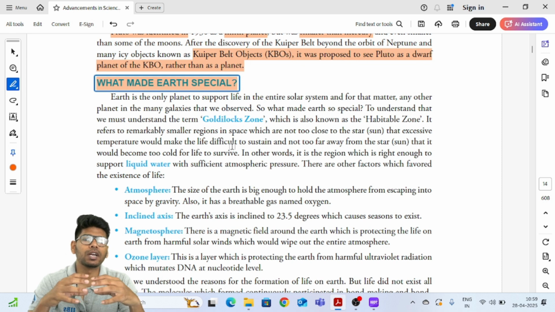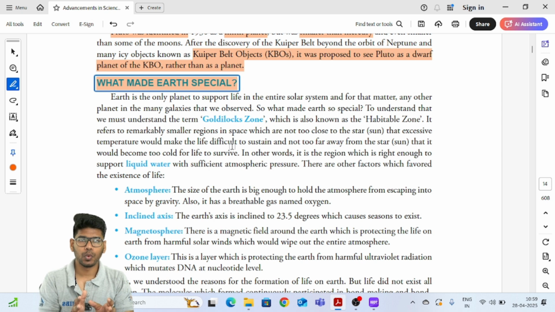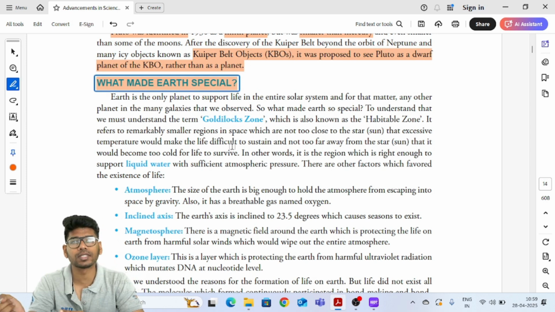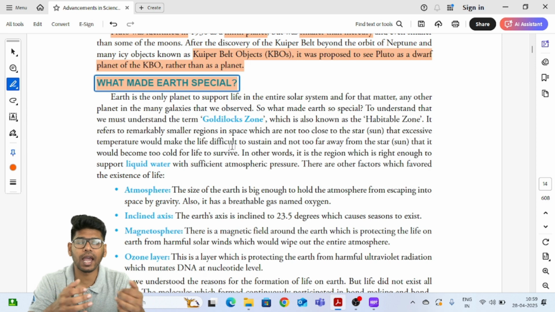So for that, we have to understand the Goldilocks region. That means this is the position at a distance from the sun that could actually sustain life, the exact position that could sustain life. The Goldilocks regions are neither too close to the sun, where the higher temperature could destroy life, nor too far away from the sun, where it would be an entire ice age and life could not be sustained. So it is in the perfect region that could sustain life. This is what we call the Goldilocks region, right?